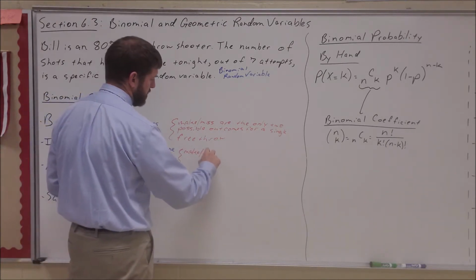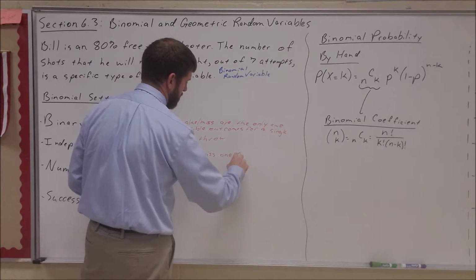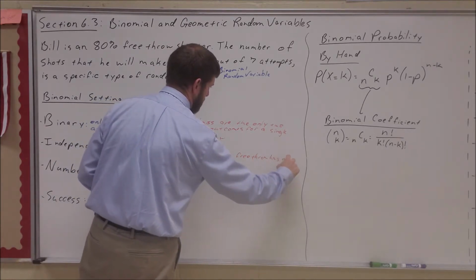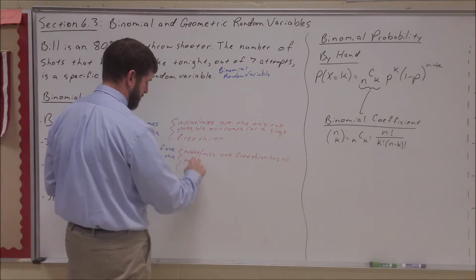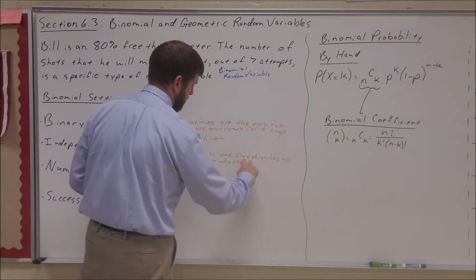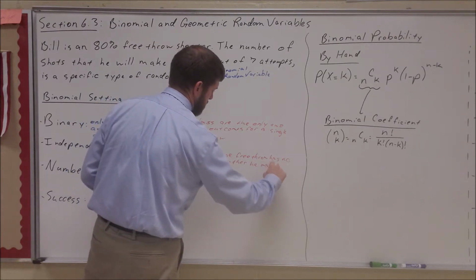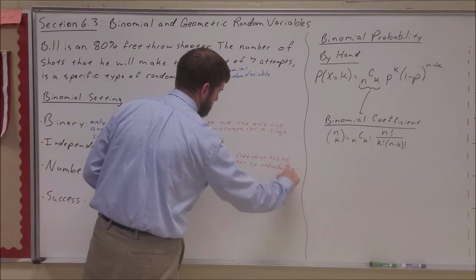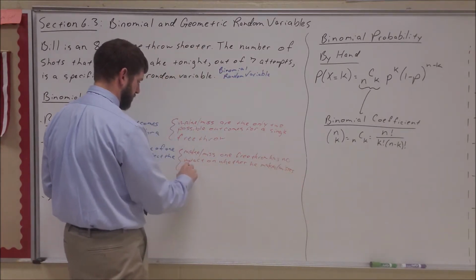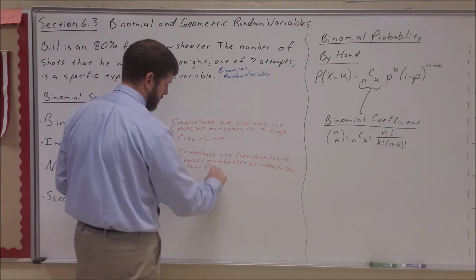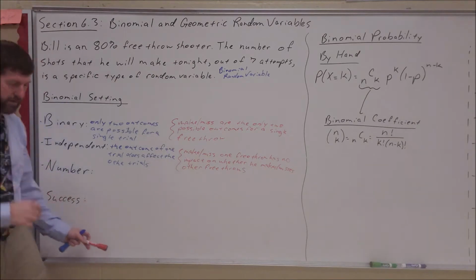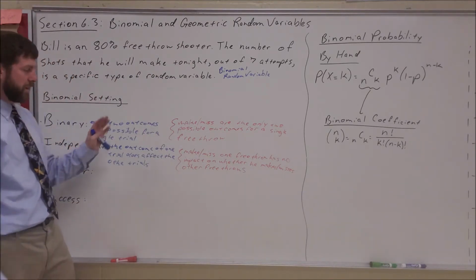So make or miss on one free throw has no impact on whether he makes or misses other free throws. Again, this is where I said we're going to get loose with our idea of what a free throw is.